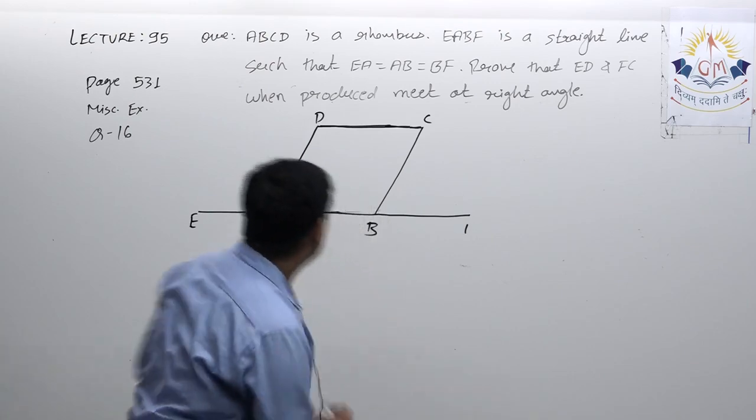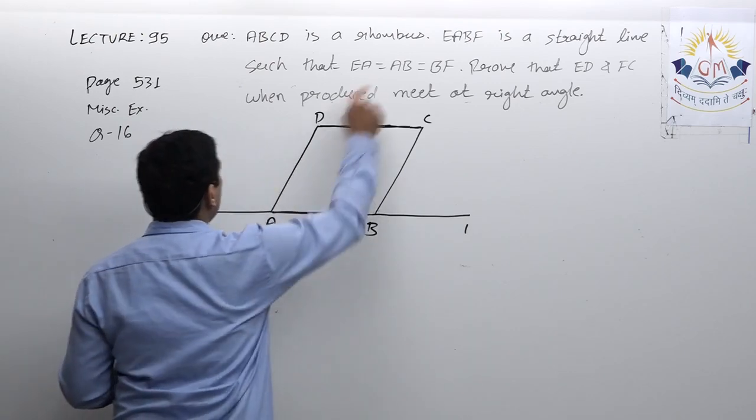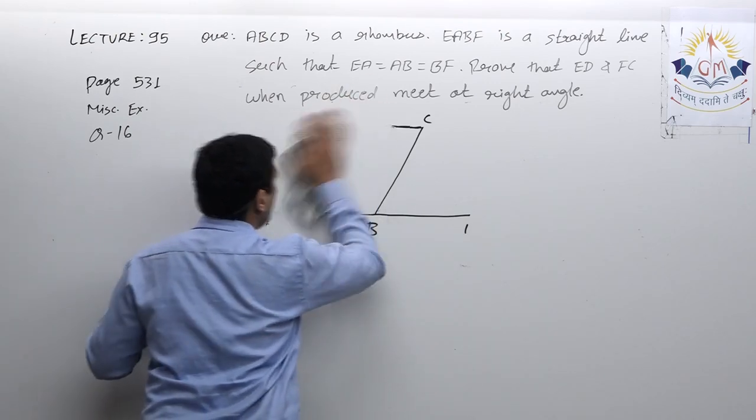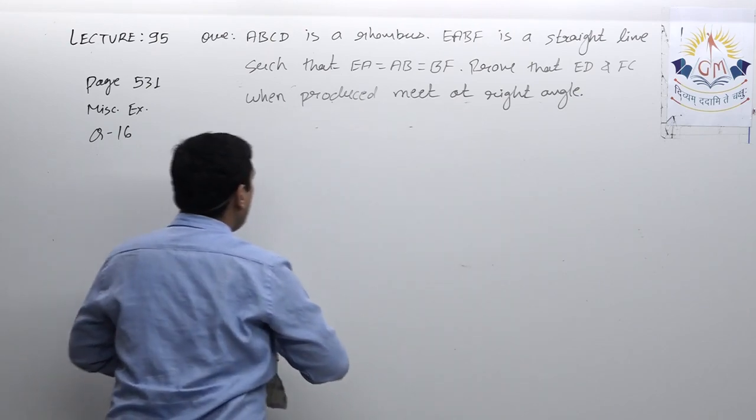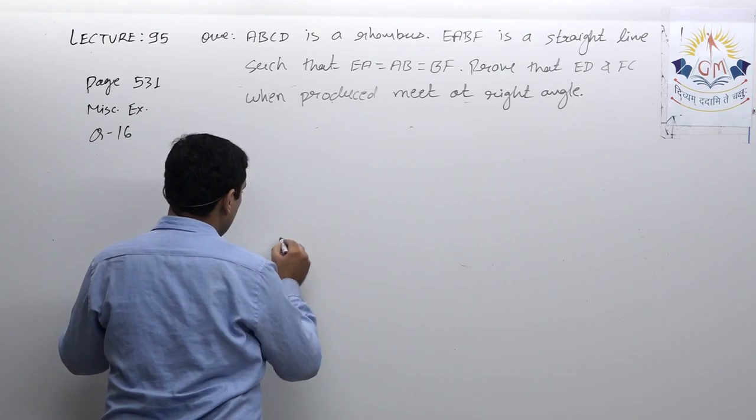As it is given ED produced, I have to draw the diagram a little bit below so that on producing, those two lines can meet.